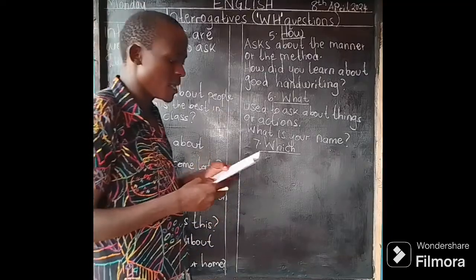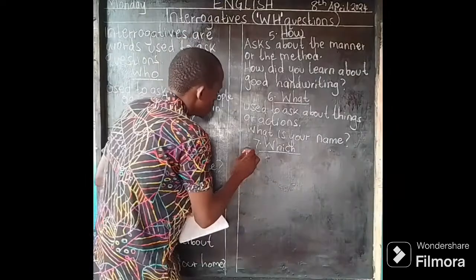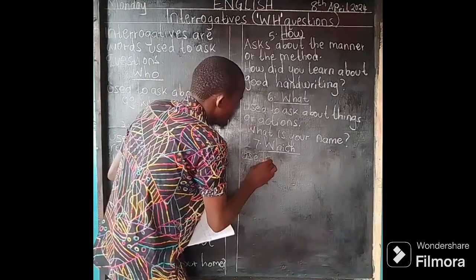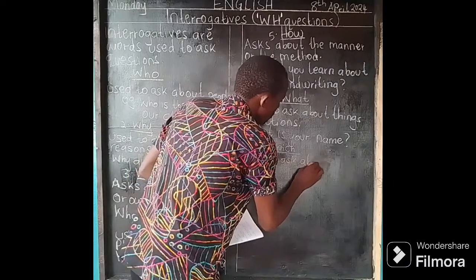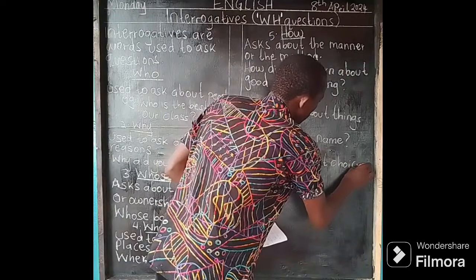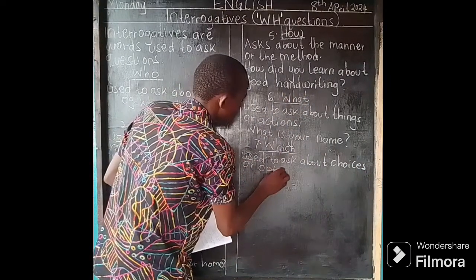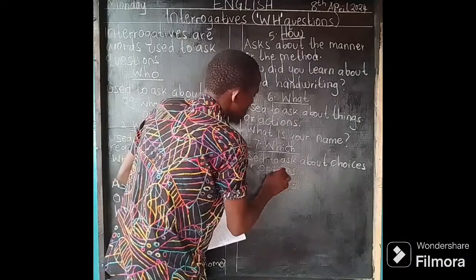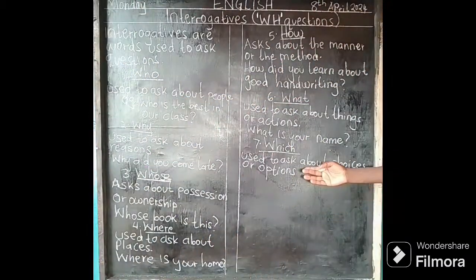Which is used to ask about choices or options.